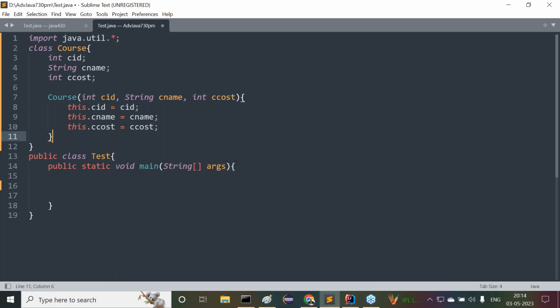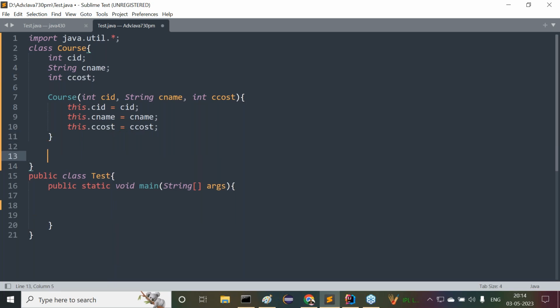That we provided. This is the course object. Then observe carefully, I'm going to override the toString method, not required here. Now this is a point I've given.